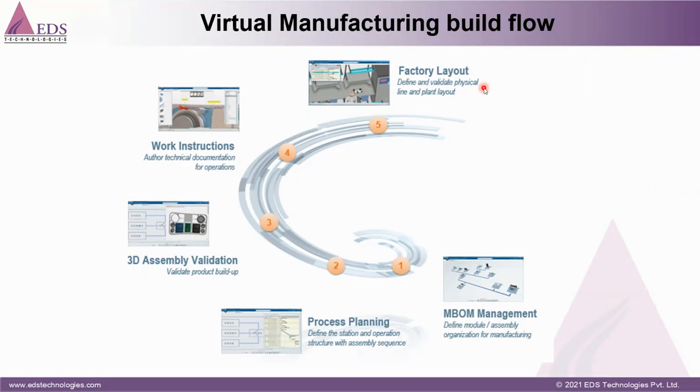Suppose in the factory they are using 10 workers, and the 10 workers are not utilized evenly. Some workers have more load, some workers have no load. So all the workload balancing we can validate in this 3D experience platform. Once the workload balancing is done, they can release this virtual program to the real, and then their process follows the virtual manufacturing build flow.